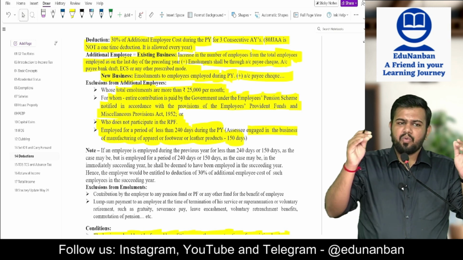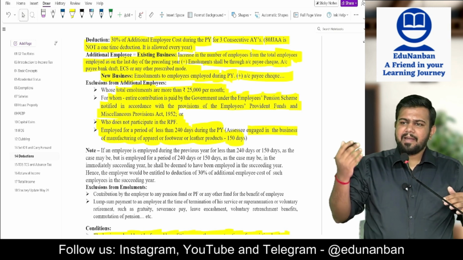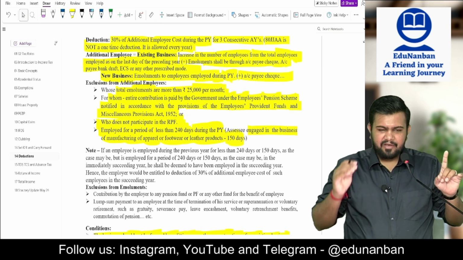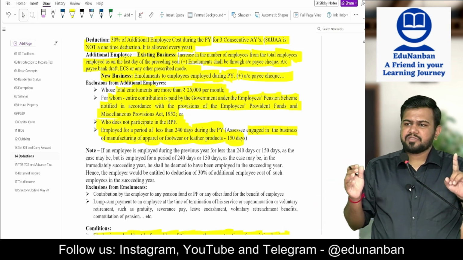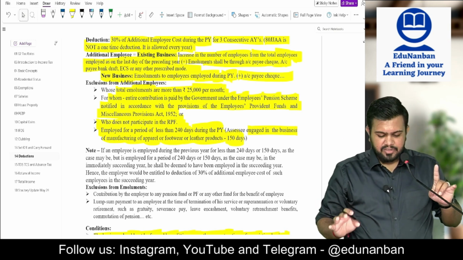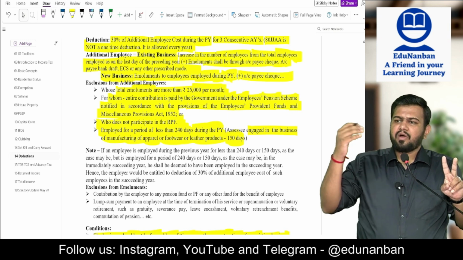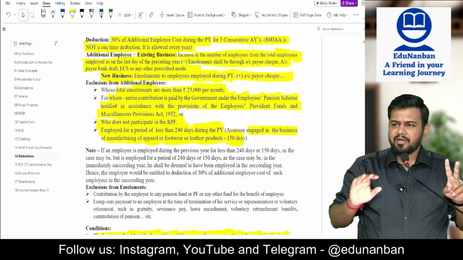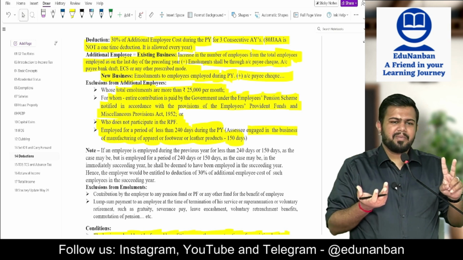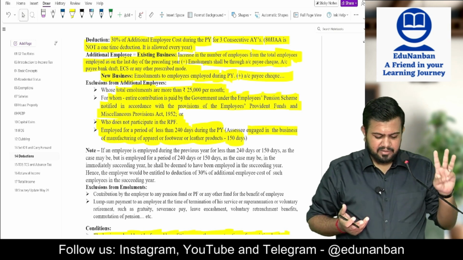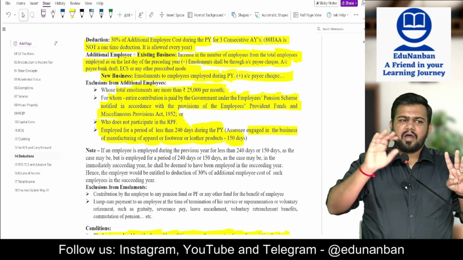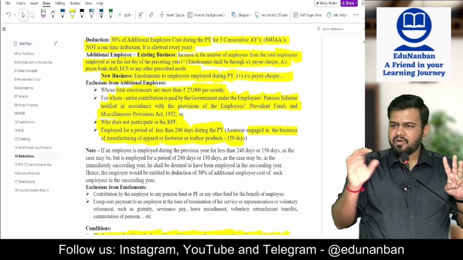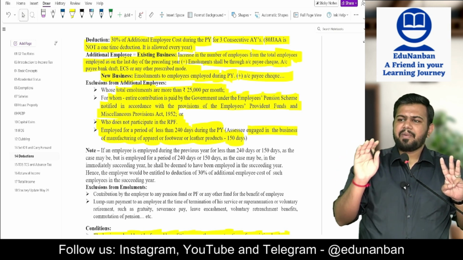And here, who are not included in the employee definition? Number 1, if an employee's salary is more than 25,000, they are not included. Number 2, their entire PF contribution is paid by the government. It means government employees are not coming under this section, because the government does not want to give deduction. Number 3, if the employee is not a part of RPF, they are not included, so definitely they should be part of RPF.